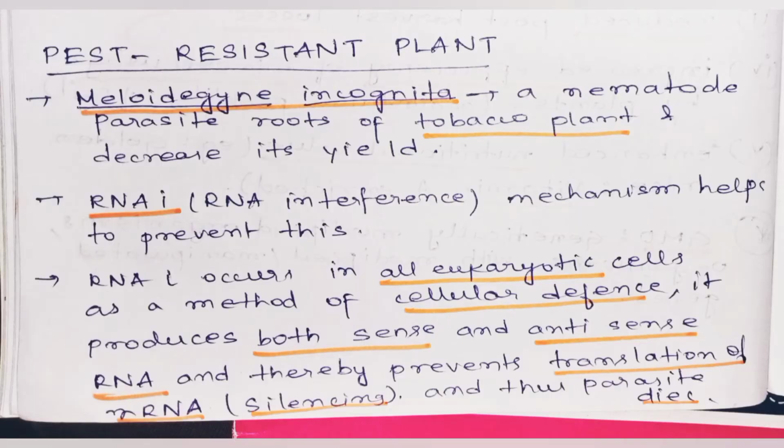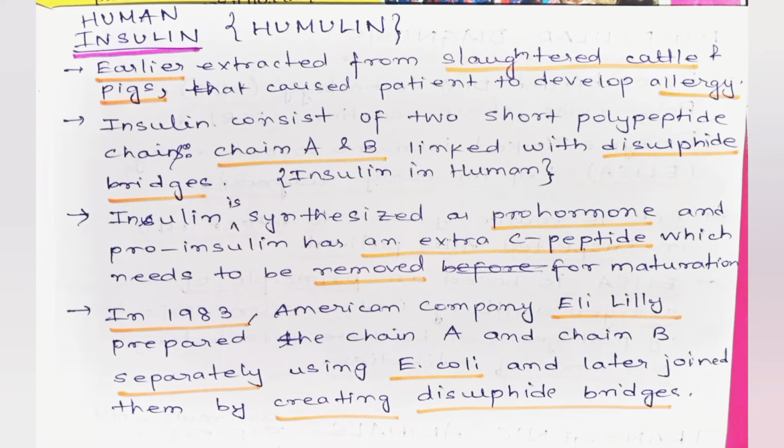Pest-resistant plants. Meloidogyne incognita is a nematode parasite of the roots of the tobacco plant and decreases its yield. RNAi, that is RNA interference mechanism, helps the plant to prevent its infestation. RNAi occurs in all eukaryotic cells as a method of cellular defense. It produces both sense and antisense mRNA, thus making a double-stranded RNA and thereby preventing translation, which is called silencing. With the help of this method, it has been possible to eliminate the parasite from the roots of the tobacco plant.